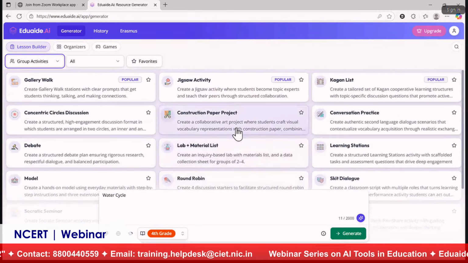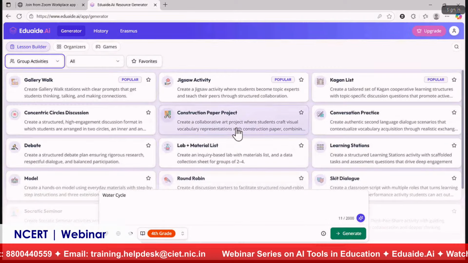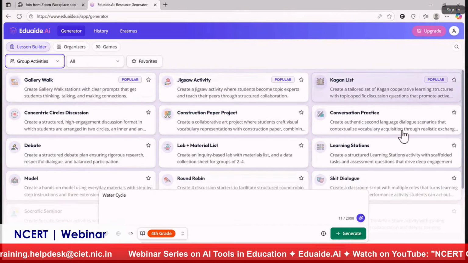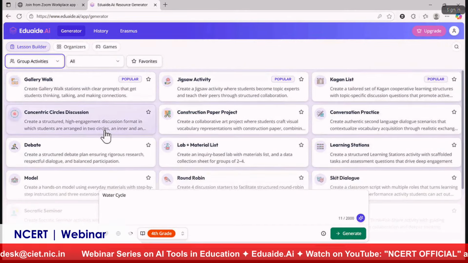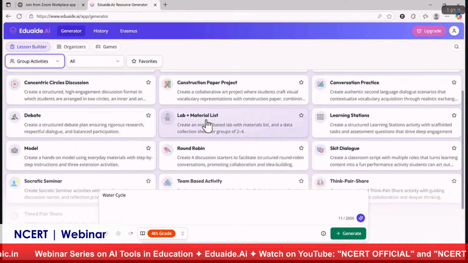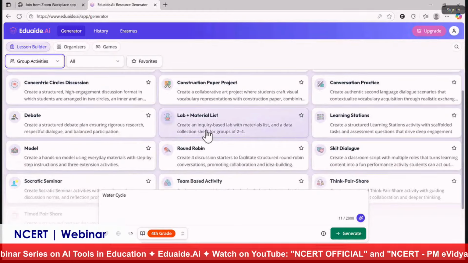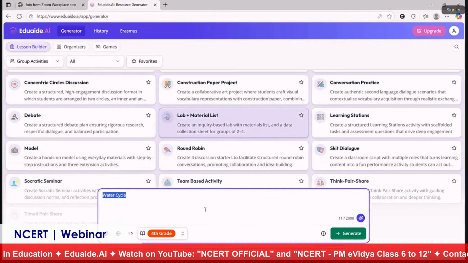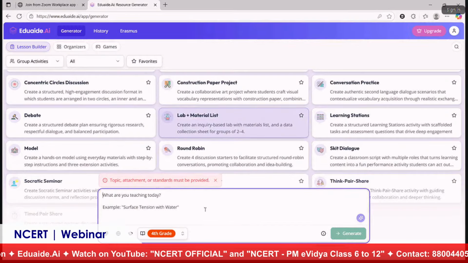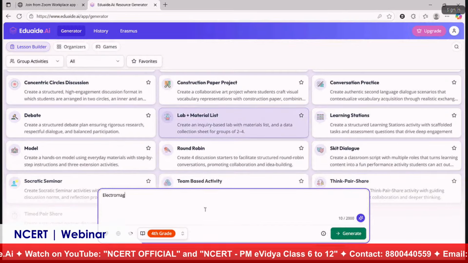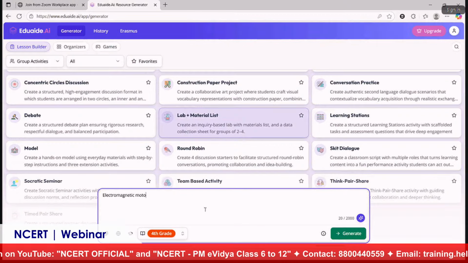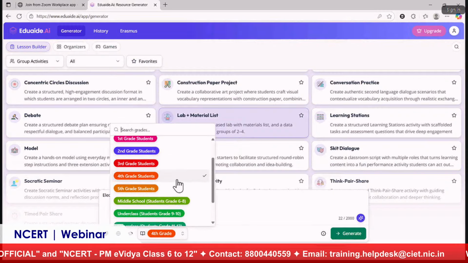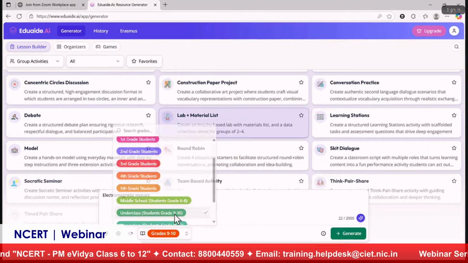You can see whenever you want to conduct some group activity, there is always confusion about what kind of group activity can be given. So you can explore here. There are so many resource types available. For example, if you are a science teacher and you want to conduct an inquiry based lab activity, you can just select this and type here electromagnetic motors. For which level? I will select 9th and 10th level.